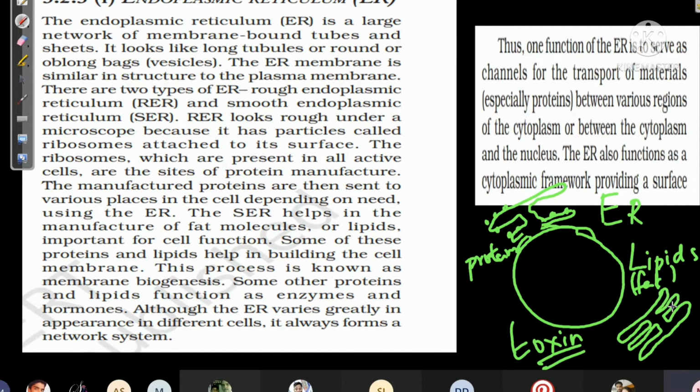This kind of endoplasmic reticulum is called smooth endoplasmic reticulum. They are found more in the liver, because the liver is an organ that can detoxify whatever food we ate. They can remove the toxin. So these were the two functions. Rough endoplasmic reticulum will make proteins, smooth endoplasmic reticulum will make lipids and also detoxify. These are the main points we studied.